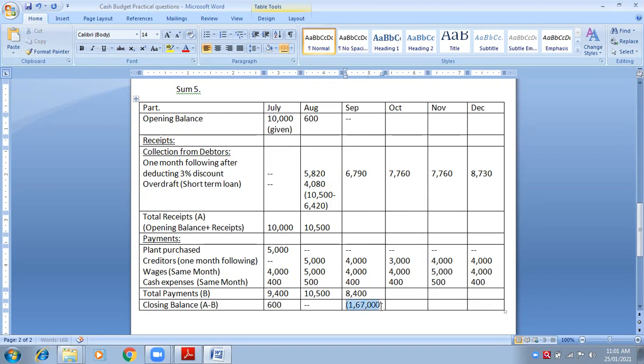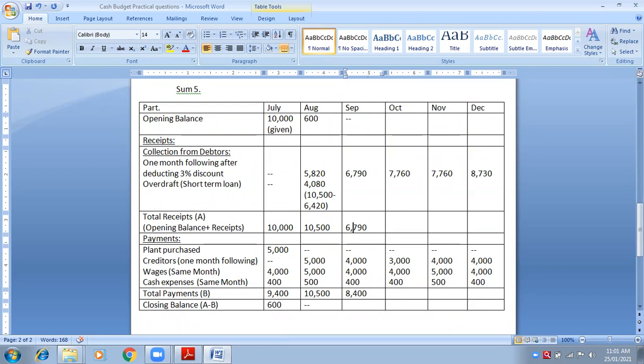Is it more than my income? Yes, ma'am. So again overdraft. How will I take the overdraft? 8,400 minus 6,790. I will not write 6,790 here. I will write somewhere roughly, somewhere else, roughly. Okay, 6,790 are my incomes minus my expenses are 8,400.